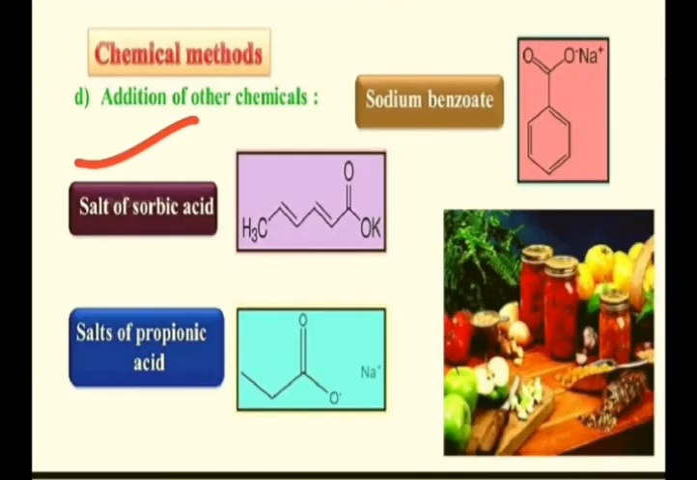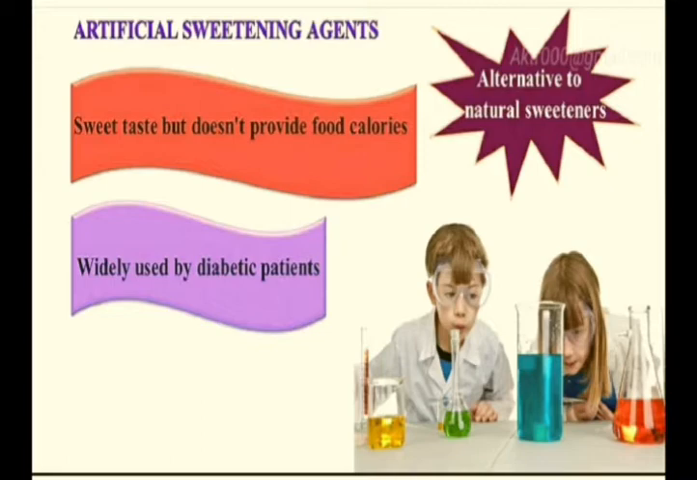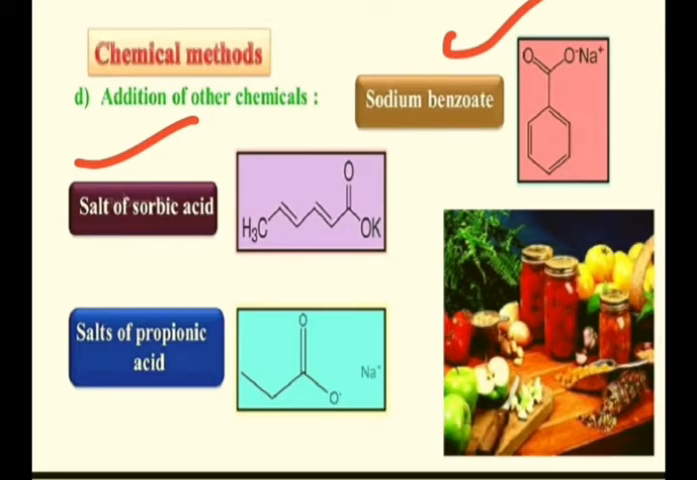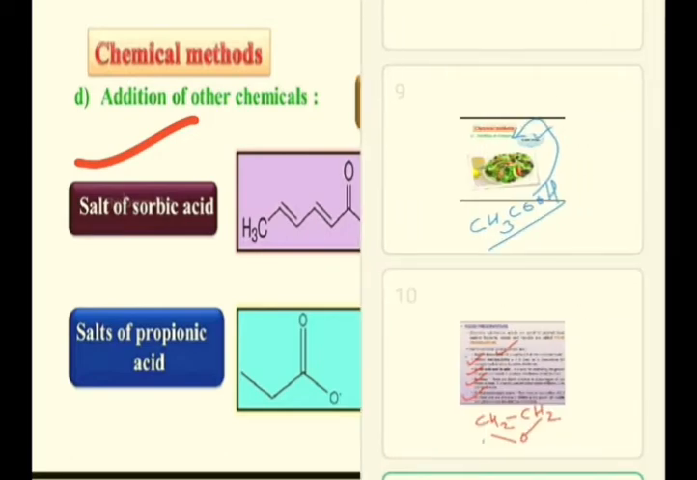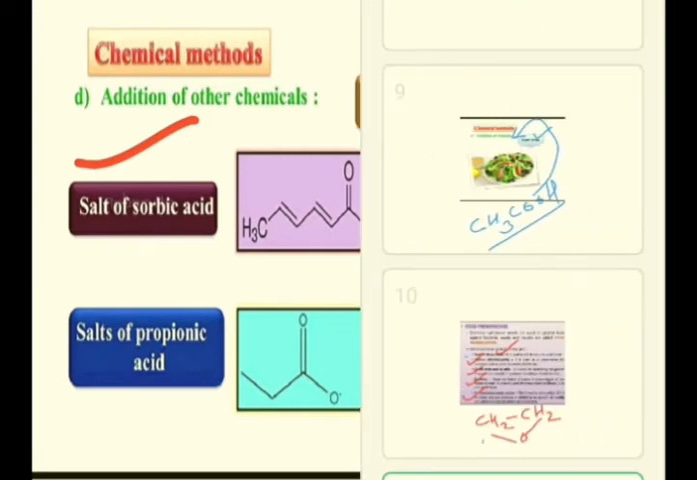The next one is the salt of propionic acid, and sodium benzoate. These all are used as food preservatives. Some others have already been discussed, so we will discuss the remaining ones. Examples are very important. The examiner can straightaway ask you for examples. Sodium benzoate, epoxides, propionic acid, sorbic acid and their salts. These are some of the examples of food preservatives. I hope you have got the concept.